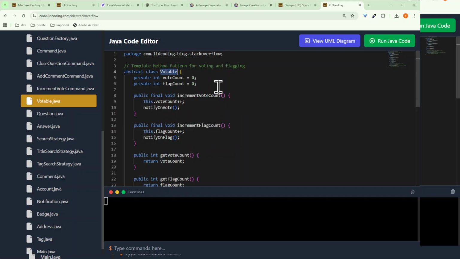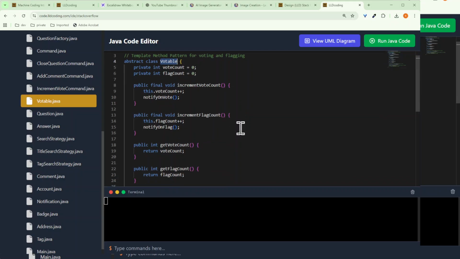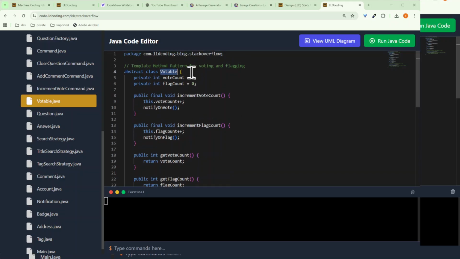Here we have created an abstract class, which is a base class which we are using. The same class is used to create the class called question and the answer also. Here we are using the template method pattern. If you want to understand it more, make sure you go through my rate limiter video. It gives a deeper understanding of why and when to use template method. But I won't repeat that stuff here, so you can just go through that video to understand.